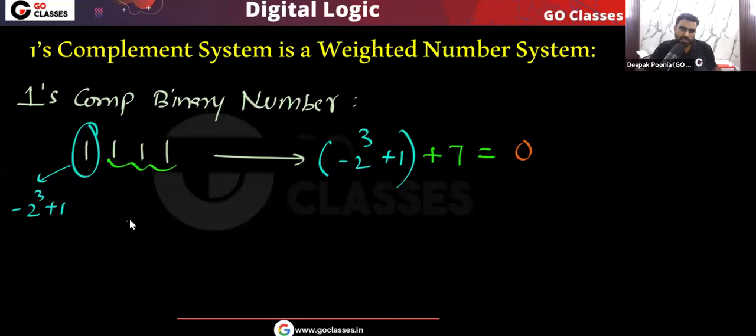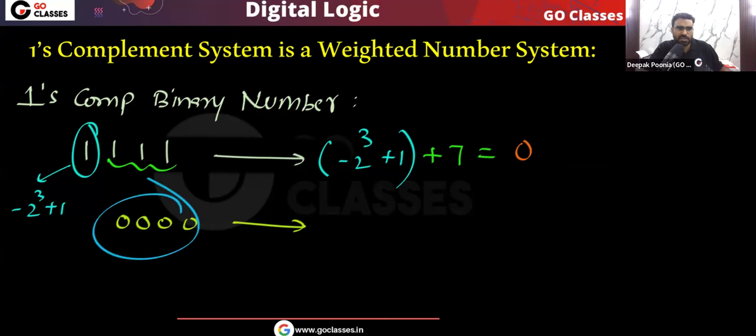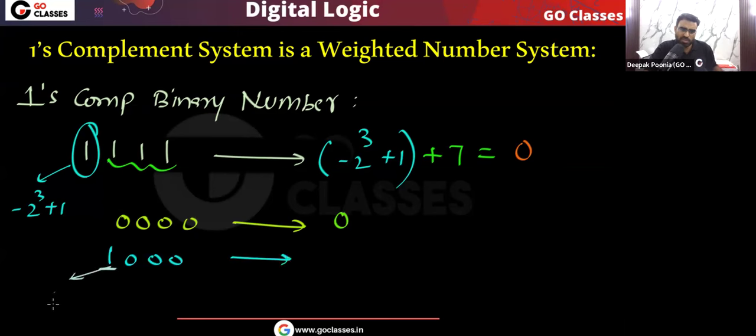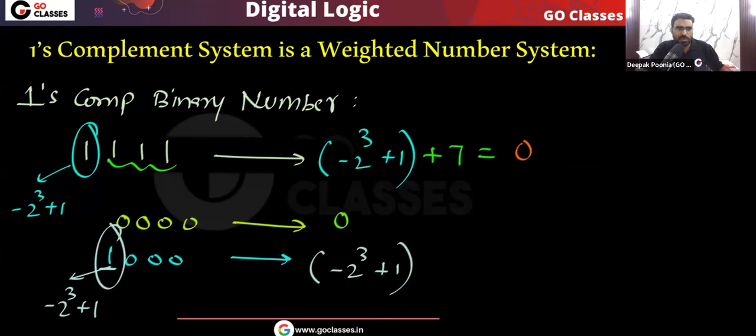Let's see another example, 0000. Here you can see everything is 0, and 0 multiplied by anything is 0, so finally you are going to get 0. Okay, let's take 1000. Here the weight of this position is minus 2 power 3 plus 1, so you will get minus 7. This is the weight of the MSB, and the remaining is a typical binary number where the weights are similar to the binary number system, so you are going to get plus 0. So finally you are going to get minus 7. I hope you understood this.